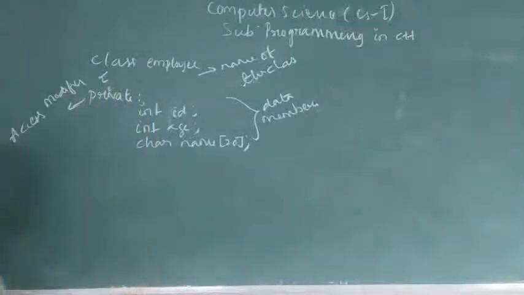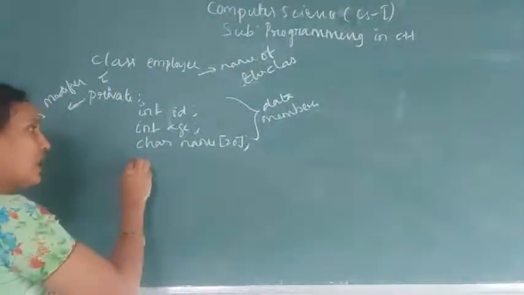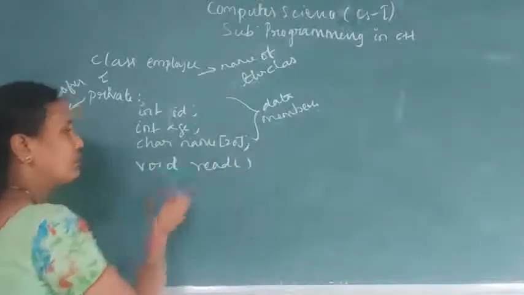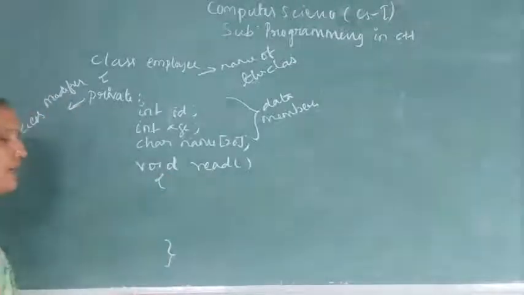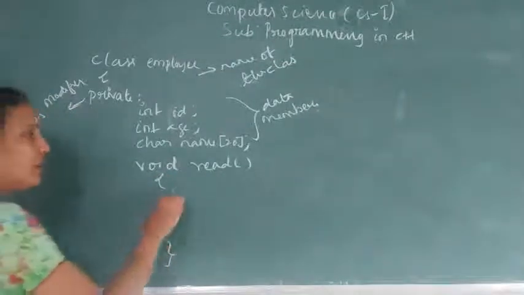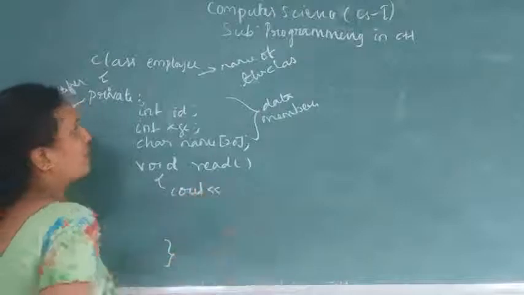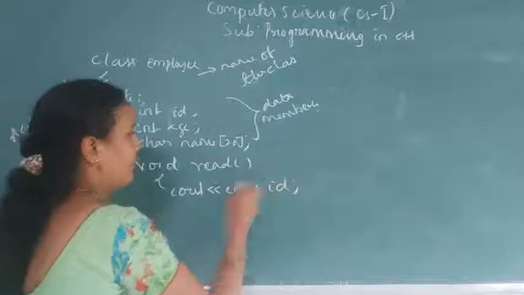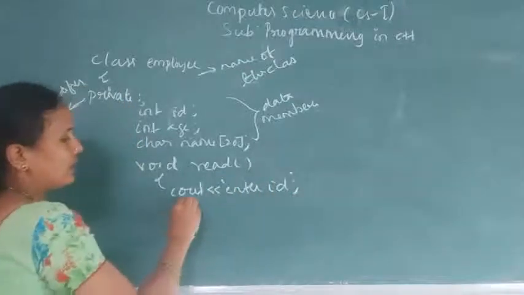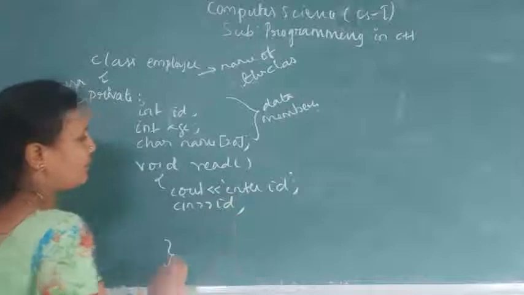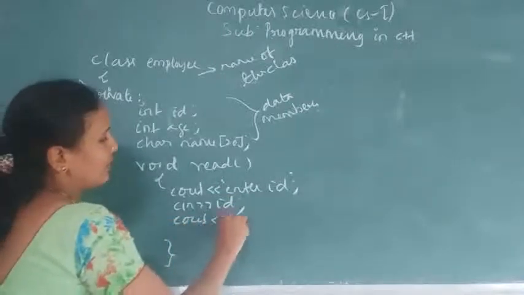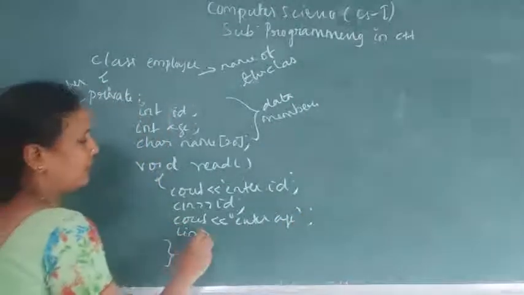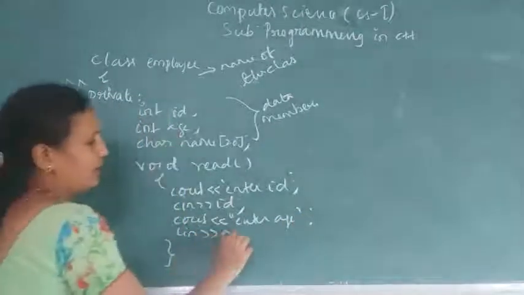Now I will create one member function under private only. Void read. This is a function which should be enclosed by braces. Now cout enter id. The user will give the id, which should be stored inside the id variable. Next cout enter age, which will be stored inside the age variable.